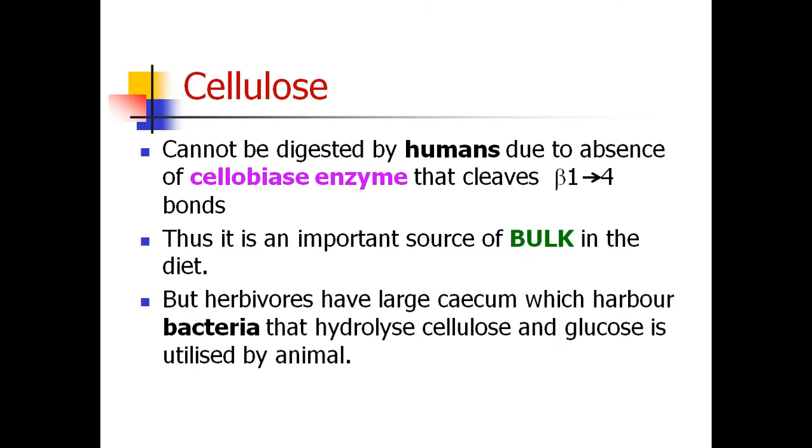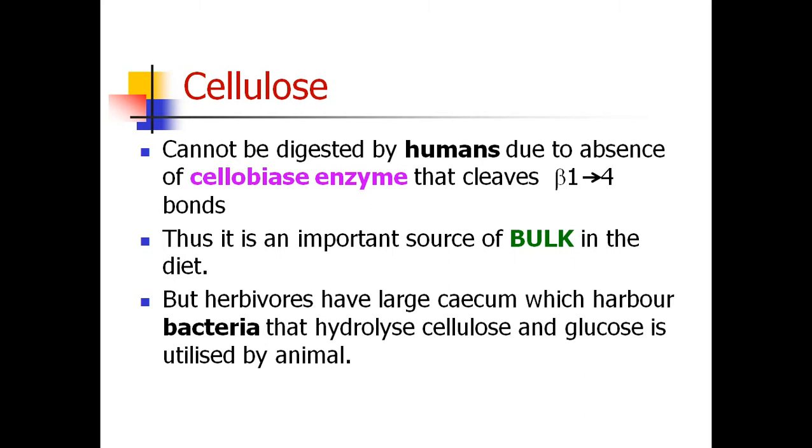Importance of cellulose: we take a lot of plant food material as a diet. So plants consist of cellulose. Plant cells have cellulose as their cell wall. This cellulose cannot be digested by humans because there is an absence of the enzyme which can cleave the beta 1,4 glycosidic bonds in human beings. That enzyme is the cellobiase enzyme. This cellobiase enzyme is absent in human beings.